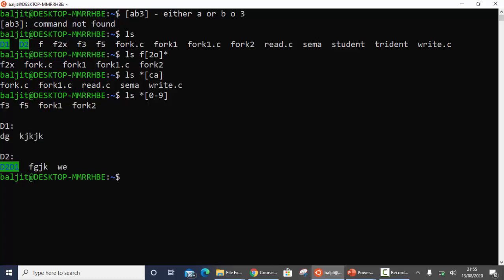Right? Now you might get confused that why this D1 and D2 are coming, because you know that ls is going to give you the list of files as well as directories. So in this criteria there are 2 directories that also match. So it is going to list the contents of those directories also. Alright, don't get confused. It is actually doing what ls is supposed to do.